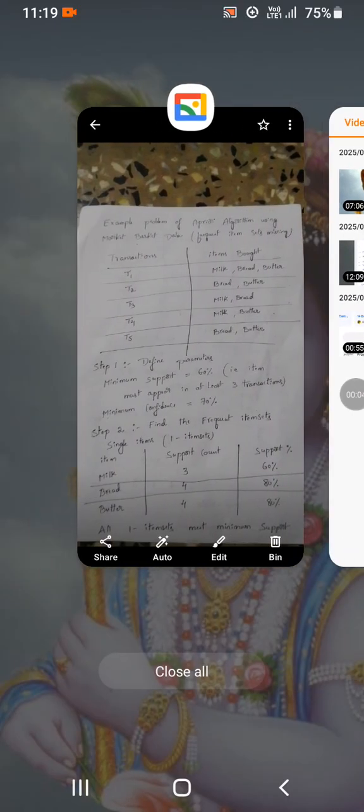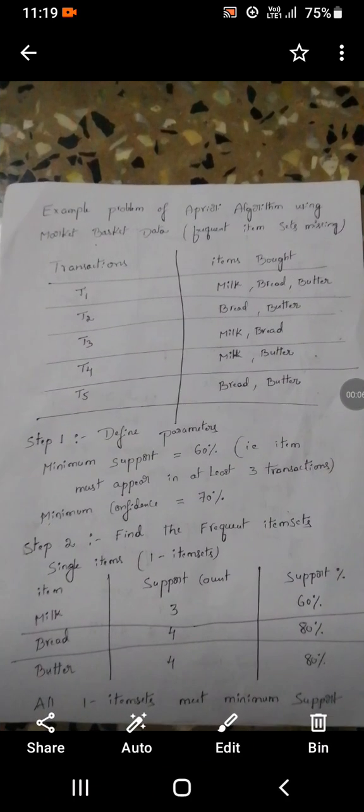Today we are going to explain the Apriori algorithm. It is a very useful algorithm. This algorithm is based on market basket analysis. What is market basket analysis?